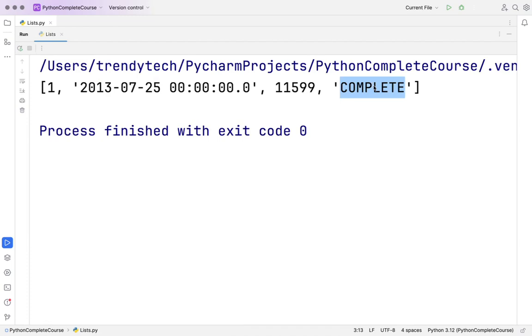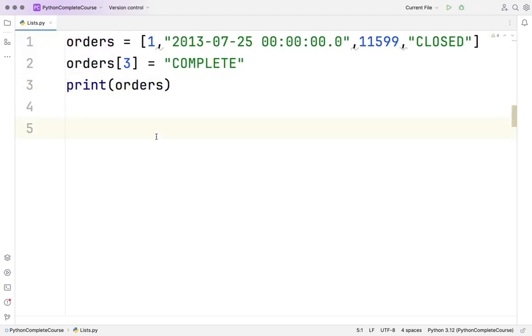That means with the same list we were dealing with, we are able to change one of the elements. This is what I call mutability. We can mutate it. I hope this makes sense to you. Now, talking about a tuple, if I change these brackets to make it a tuple, do you feel it will work?